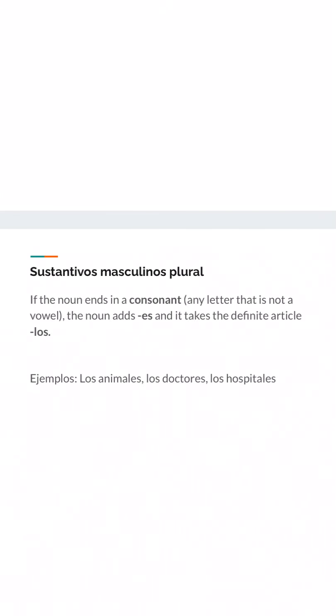Pretty simple stuff. Now, if a noun is ending in a consonant, and that's just any letter that's not a vowel, we add es to the end instead, and it still takes that same definite article of los. So we see here los animales, or the animals, los doctores, or doctors, or los hospitales, or the hospitals. Again, taking that back to the singular form is just as simple as changing that plural article and then dropping off that ending of es, el animal. We see el doctor, el hospital.